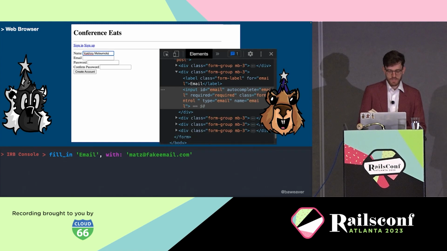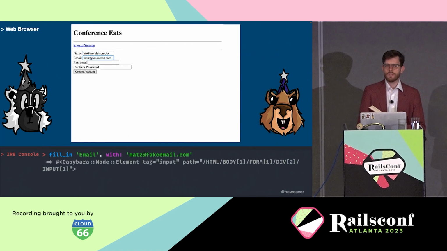Okay, so we've changed it over to email. We can try running fill in again, and it works, but only superficially. We do have to be careful here. We need to fix the underlying code, so let's take what we already have, move that over to our spec file, leaving the binding.rb, and run this again.